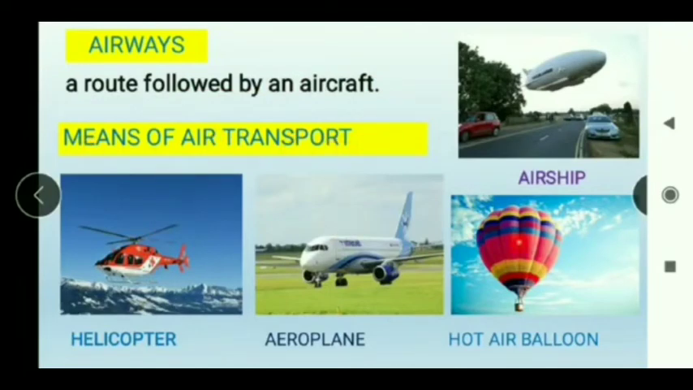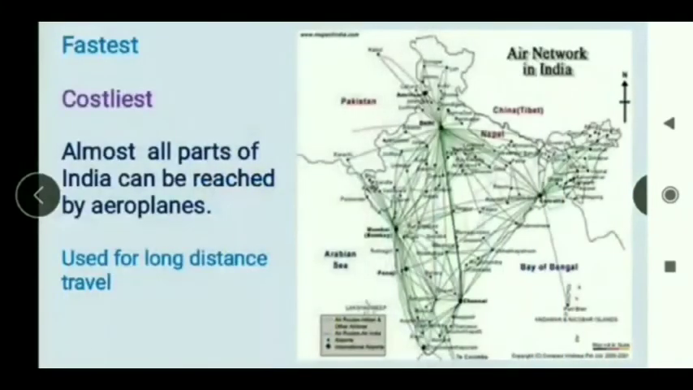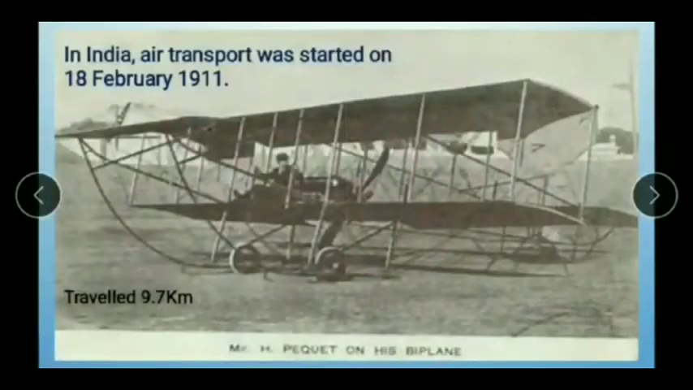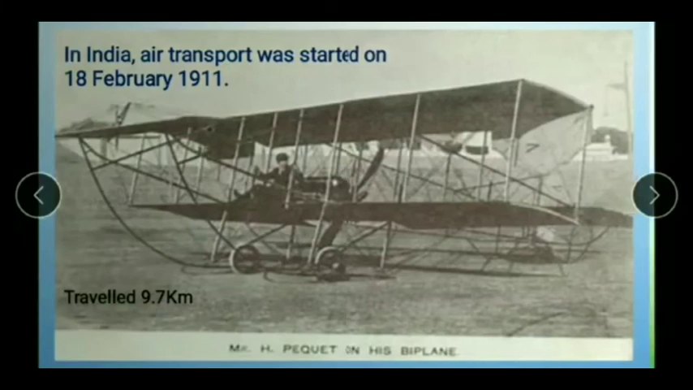There are helicopter service, aeroplane and even hot air balloon and airships. So air transport is the fastest and even costliest means of transport. Almost all parts of India can be reached by aeroplanes, used for long distance to travel. In India, air transport was started on 18th of February 1911 and it traveled around 9.7 km by this device. You can see this one. This is the preliminary form of an aeroplane.